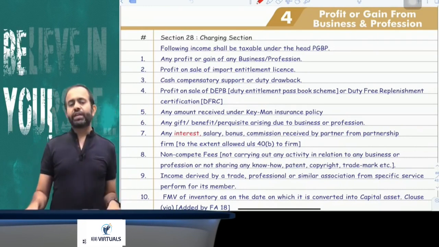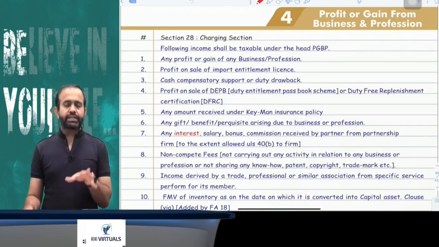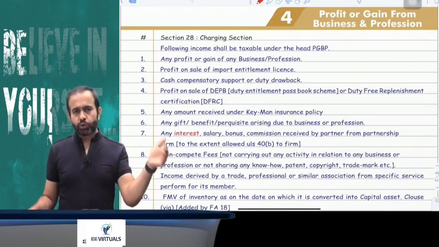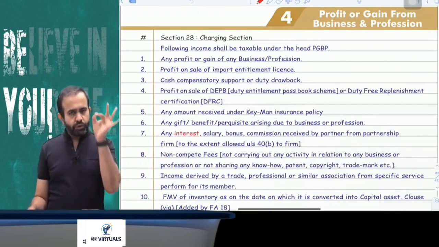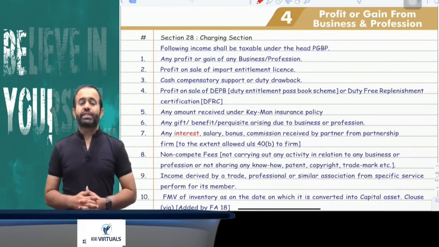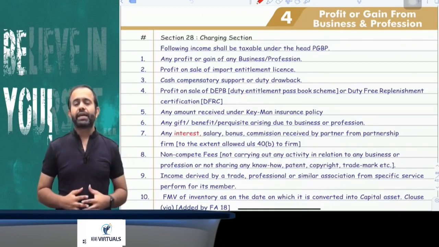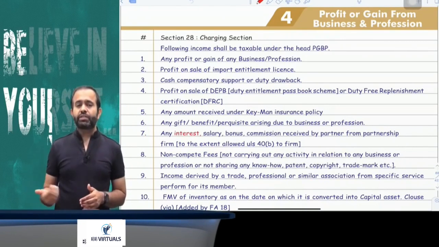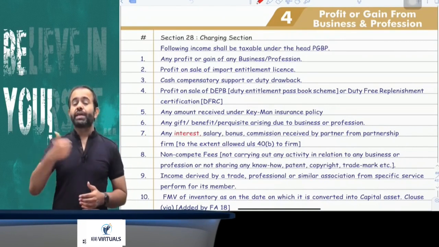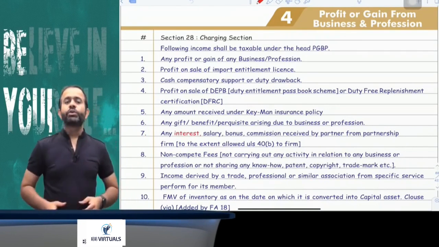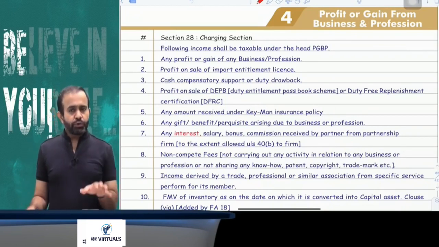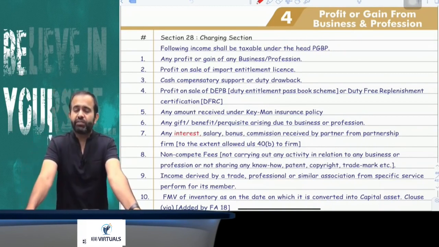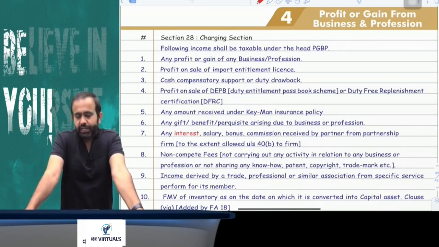Now try to understand, whenever you export goods, at the time of manufacture you pay the excise duty or GST, and at the time of export you pay the customs duty. If you receive the duty drawback of that duty, then that duty drawback will be taxable under the head PGBP. Instead of duty drawback, if you receive the DEPB, that is duty entitlement passbook, or duty exemption passbook, or DFRC, duty free replenishment certificate, and if you transfer the DEPB or DFRC and there is any profit on it, that will be taxable under the head PGBP.